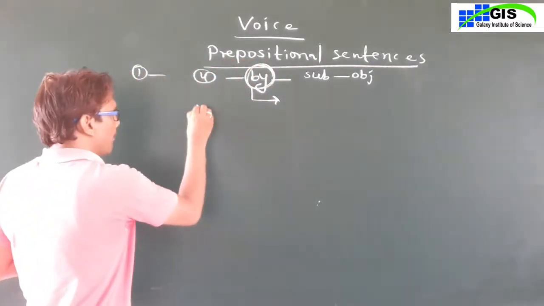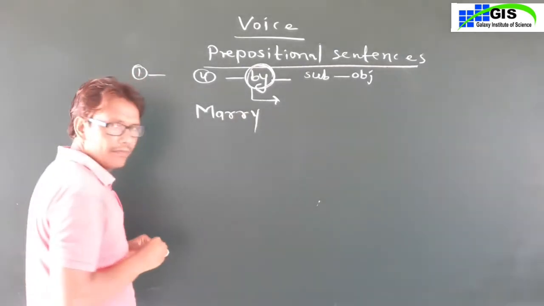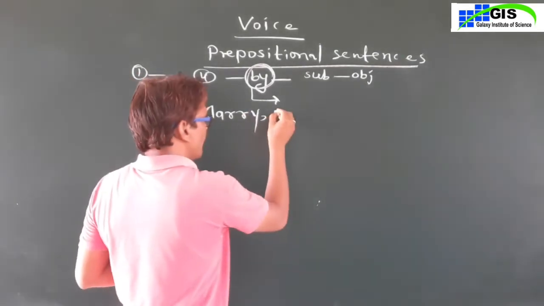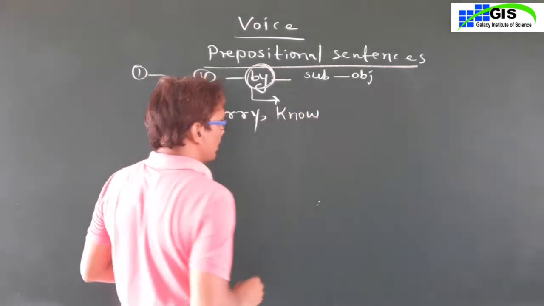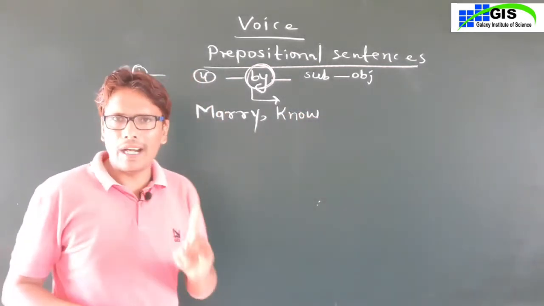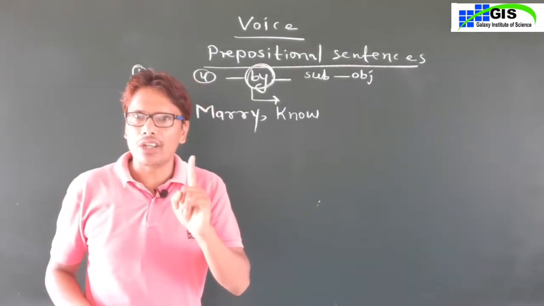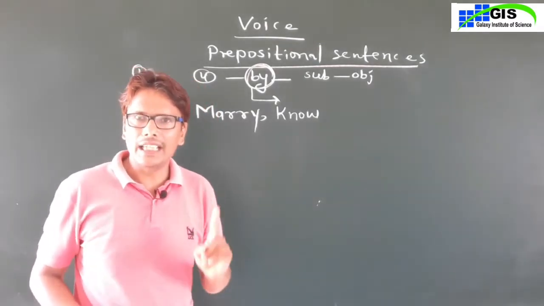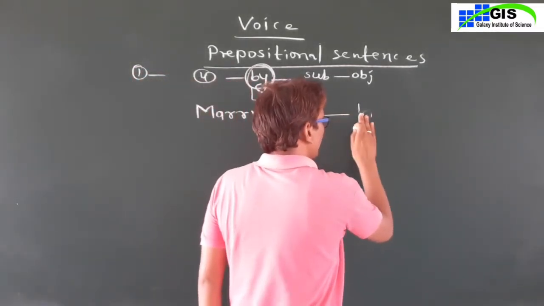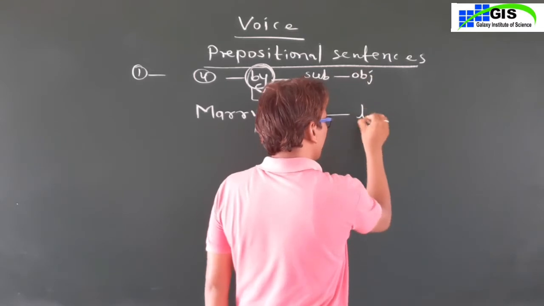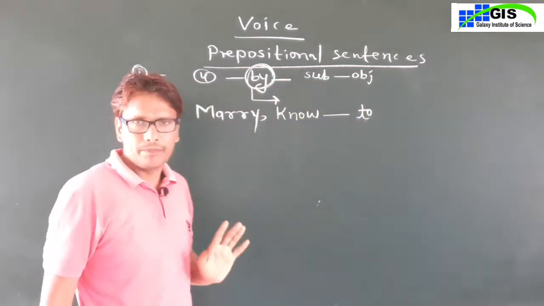First is marry, M-A-R-R-Y, and second is know, K-N-O-W. If you find marry or know in a sentence of active voice, then in passive voice you will use the preposition to, not by.